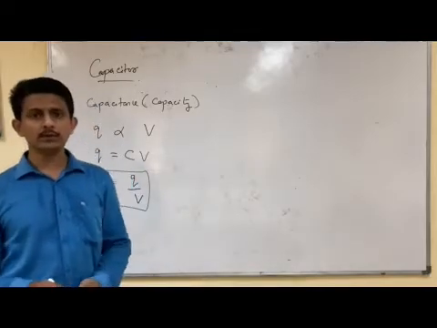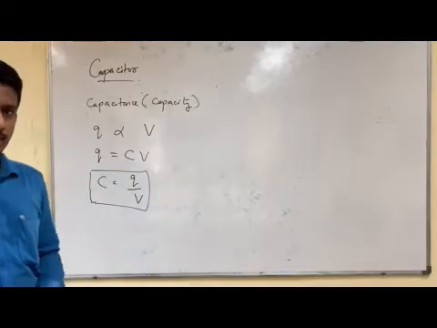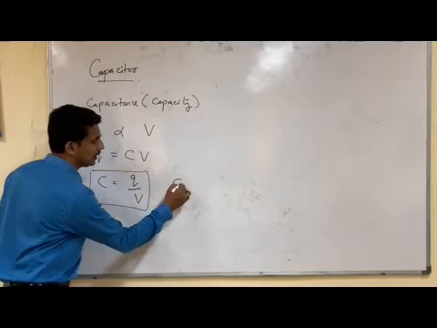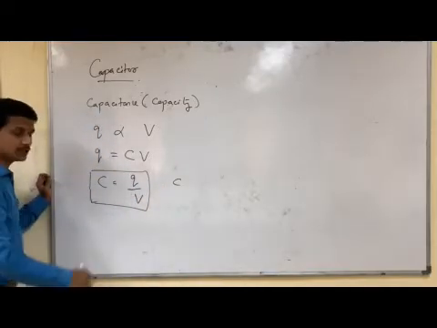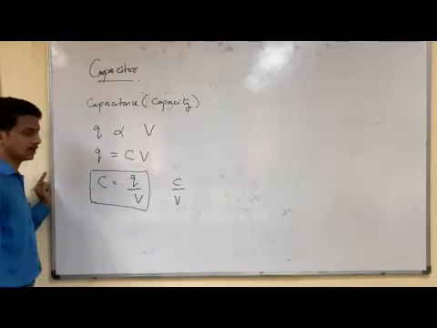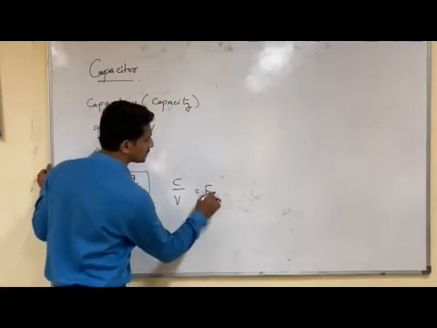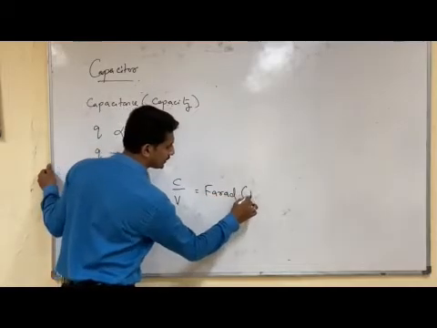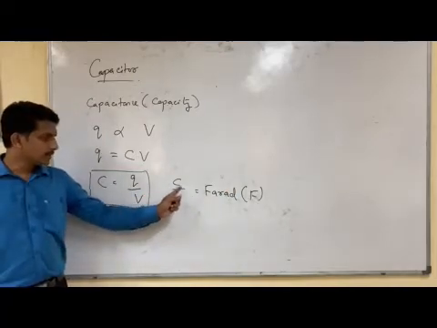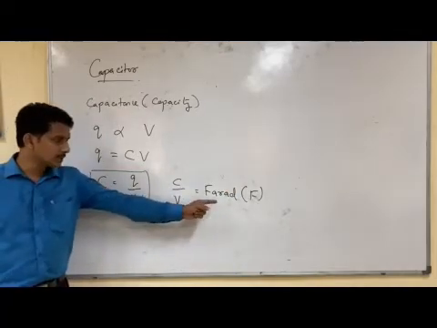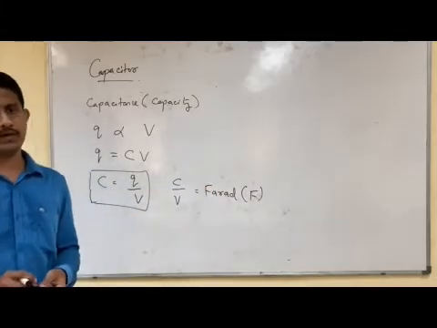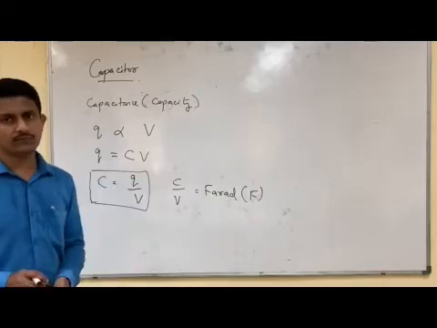Can you say what the SI unit of this capacitance is? We know the SI unit of charge is the Coulomb, and the SI unit of potential is the volt. So Coulomb per volt is represented in terms of the Farad, represented by capital letter F. Coulomb per volt is also known as Farad. So the SI unit of capacitance is the Farad, represented as F.